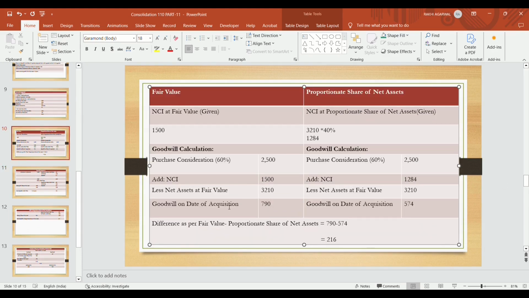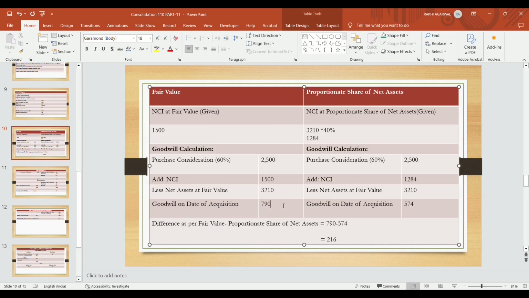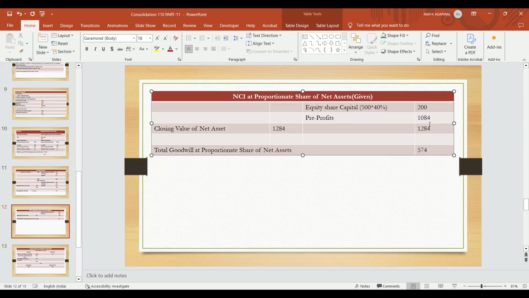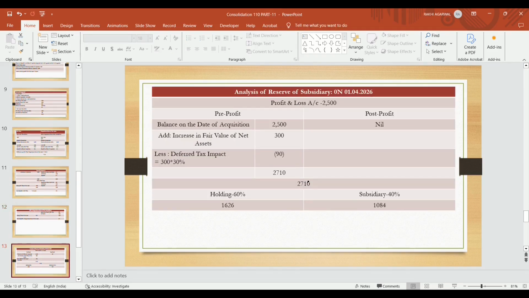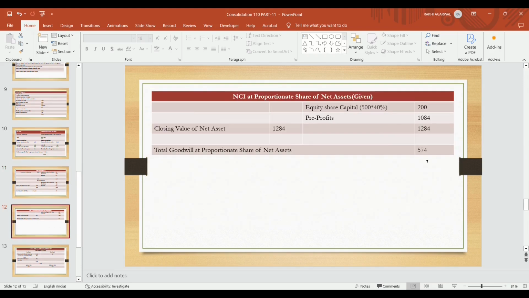790 is using the fair value approach, that is the business combination method. The goodwill becomes 790 by using the fair value approach. By following the consolidation method, now NCI at proportionate share: equity share capital becomes 500, 40% of it becomes 200 lakhs. Pre-profits, as we had calculated here, 1084, by adjusting the fair value of net asset and deferred tax liability, it becomes 1084. So closing value of net asset becomes 1284. Total goodwill at proportionate share becomes 574, because in this case goodwill on the proportionate share of net asset is not arising. So only the cost of control goodwill becomes the goodwill by using NCI at proportionate share of net asset. So goodwill becomes 574.